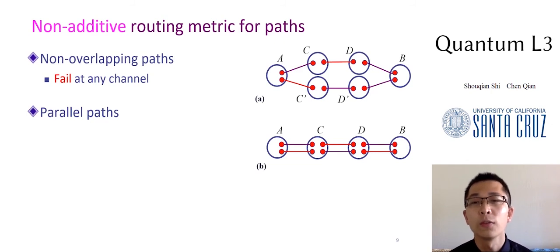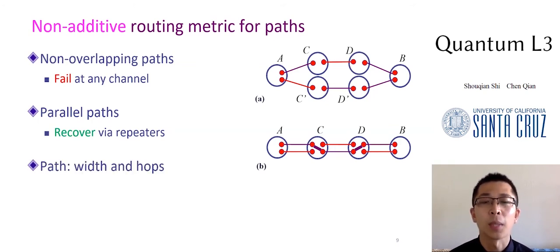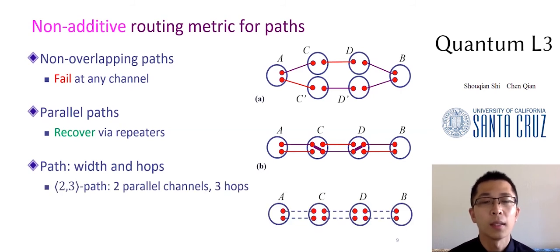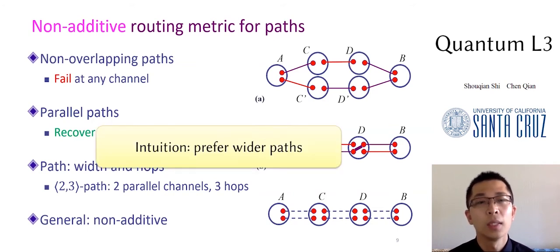Figure B shows two fully overlapped paths connecting A and B, and after phase 2, nodes find out that 3 links fail. But still, nodes C and D manage to find a valid path by switching back and forth between the two parallel paths. We identify paths in quantum networks by width and hops. For example, the path ACDB has 2 channels each hop, 3 hops in total, and is denoted as a 2-3 path. We derive formulas for general scenarios, and the routing cost turns out non-additive when the path grows by 1 hop. Please refer to our paper for details. Intuitively, we prefer wider paths during routing.